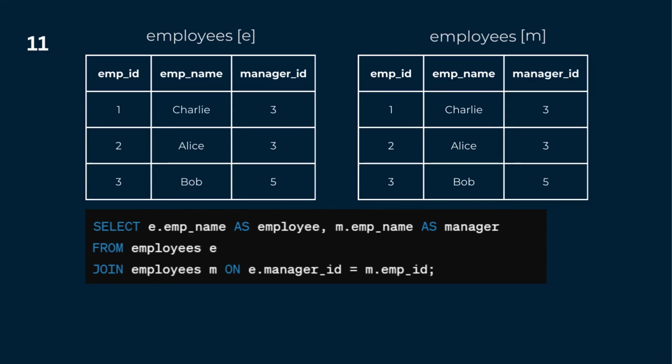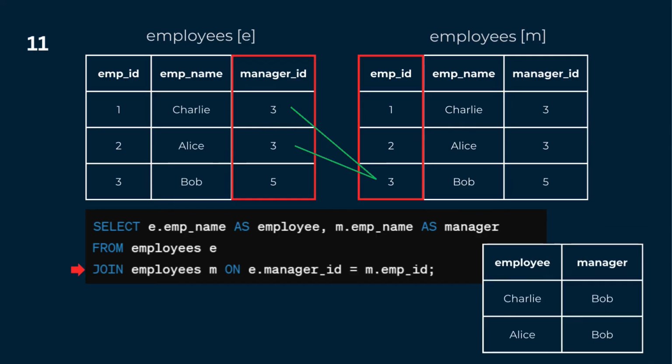Now here if you see, we have used a join statement, which is nothing but an inner join, on the tables E and M on the condition where the manager ID from the E table matches with the employee ID from the M table. And when this matches, we can get the manager names from the second table and the employee names from the first table, which gives us the final output as this. Okay, so here self-join was useful because the information that we need to find was contained in the same table but in different rows.